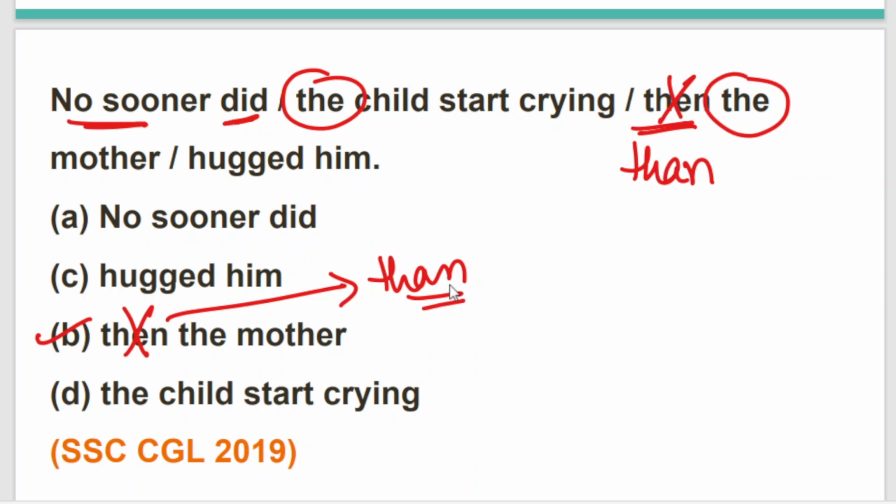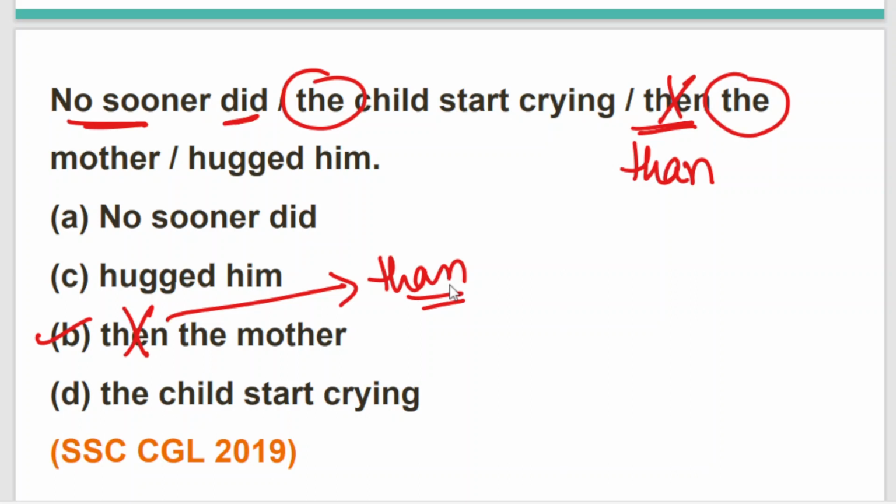Whenever you are seeing a sentence starting with no sooner, we often overlook the word then, and we often read the word then as than. It's a very common mistake that we make.